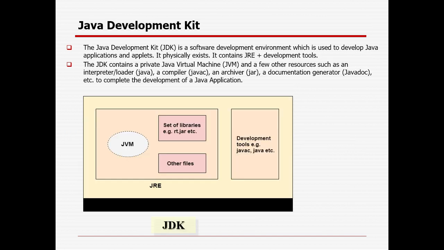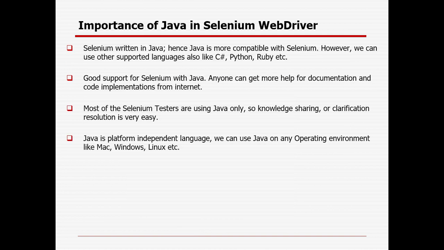JDK has all the other resources available, like the interpreter, loader, compiler, and document generator, everything through which you can write and run your code, right? Java is really important in Selenium WebDriver because of a lot of additional resources available there.